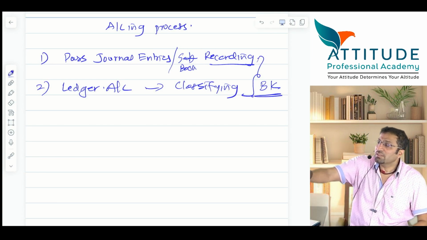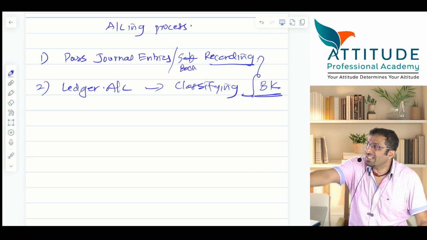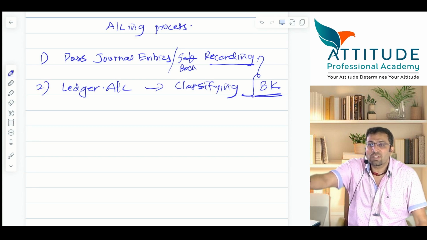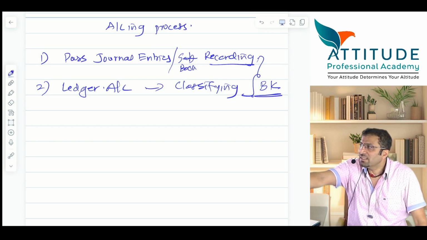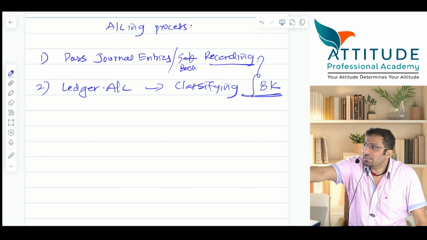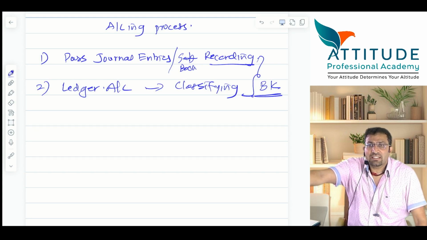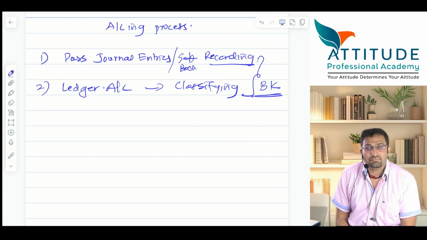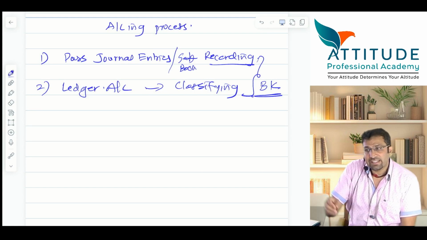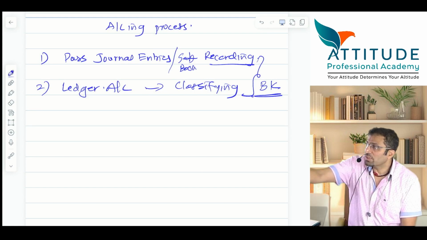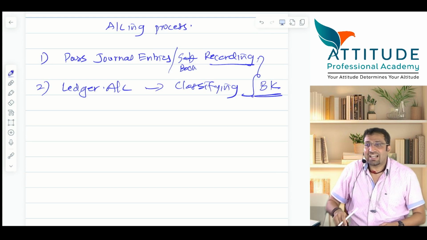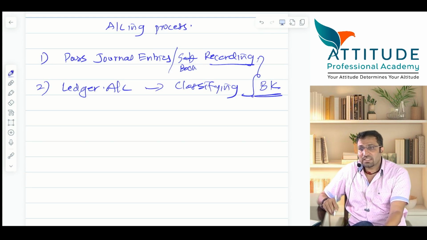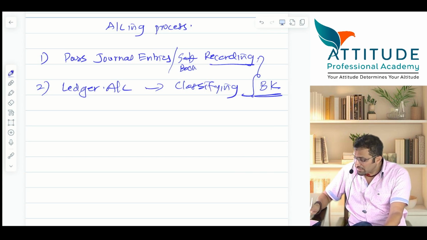I have hired Suhas for recording the journal entries. Who is he? Bookkeeper. I have hired Nitya for preparing ledger. Who is he? He is also a bookkeeper. I have hired Harsh. Now I will say, with the help of this ledger, Harsh and Saptak, these two people